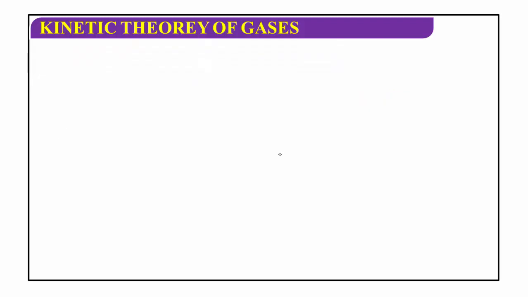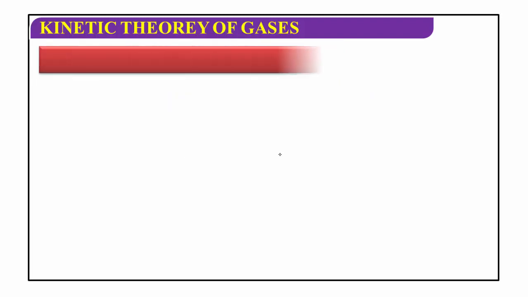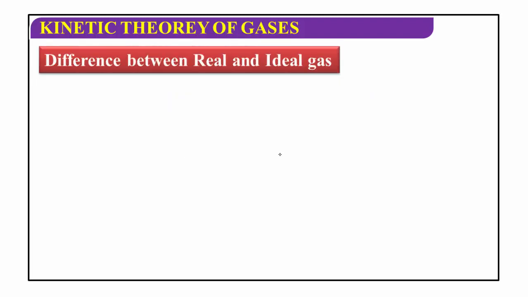What is the difference between real gas and ideal gas? There is a certain difference between the two. What do we call a real gas? It does not obey the gas laws. An ideal gas obeys the gas laws. That is a very important difference between these two concepts.